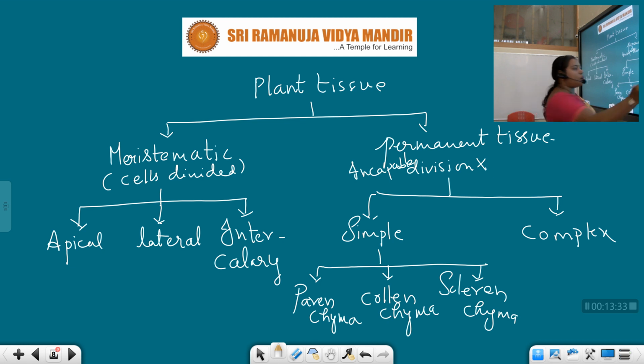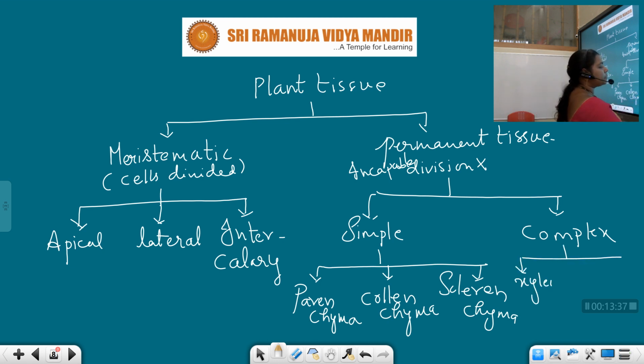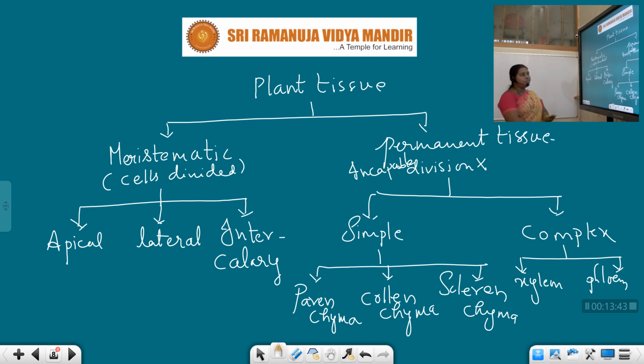Complex tissue is of two types, xylem and phloem, students. These are the different tissues present in the plants.